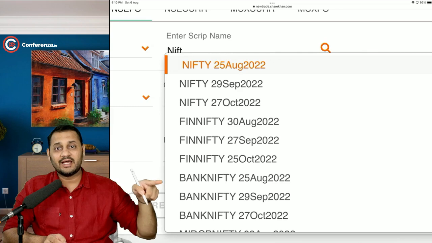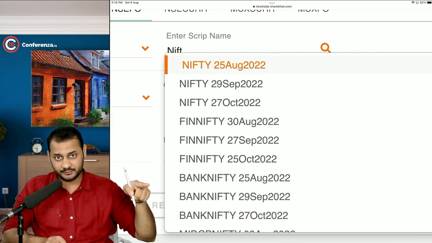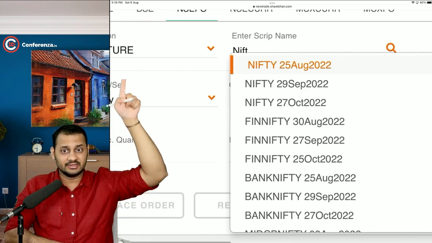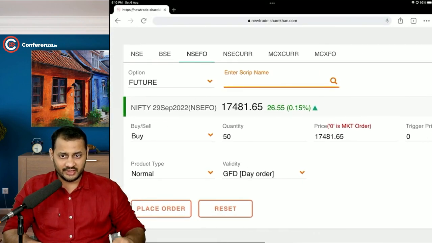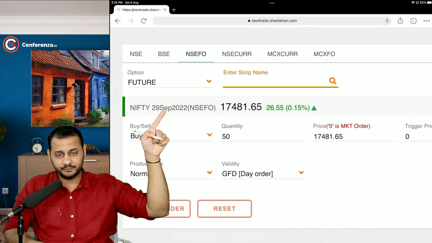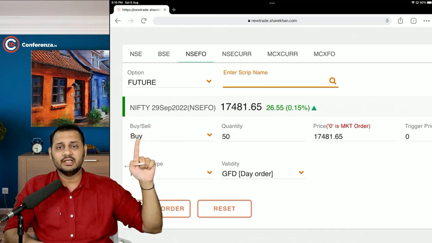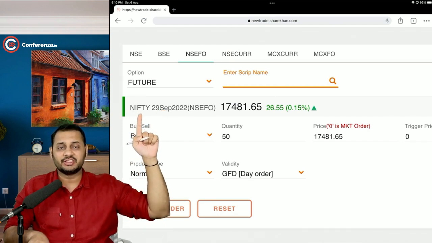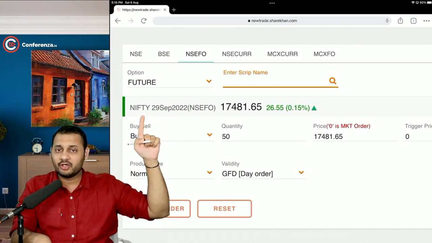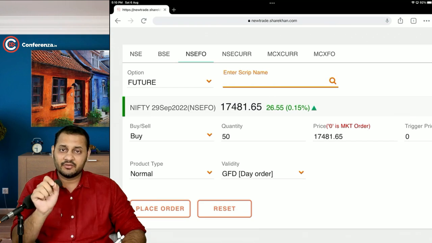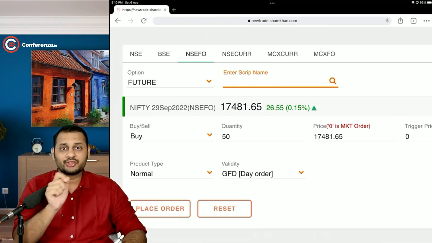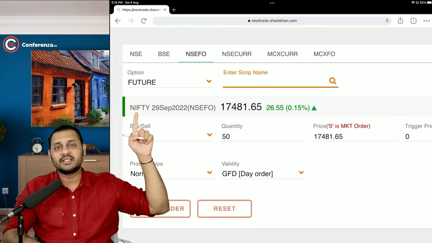So this is called index future. This is index, in the segment of future. Let's say if we select Nifty for 29th September 2022, if you buy this, it will be called that you have purchased the index future, not the stock future. When you go for ICICI, that is called equity future or stock future. This is called index future.